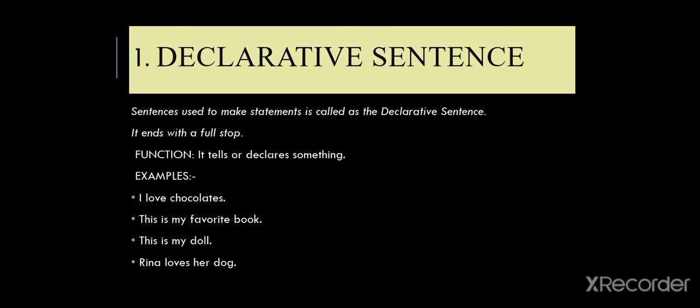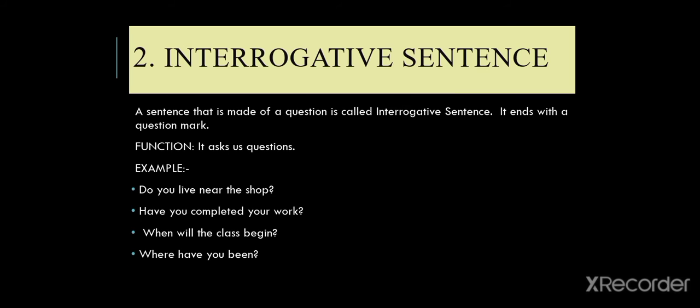In all the above sentences, we can find that it's either telling or declaring us something, whether it is about the love for my chocolates, my favorite book, my doll, or Reena who loves her dog. Next, what we have is interrogative sentence. A sentence that is made of a question is called as interrogative sentence. So the function of interrogative sentence is it raises a question, or you can say it asks us a question, and so it ends with a question mark.